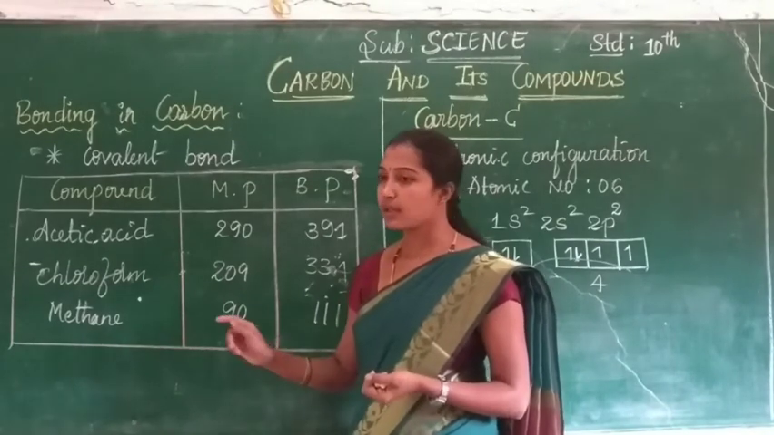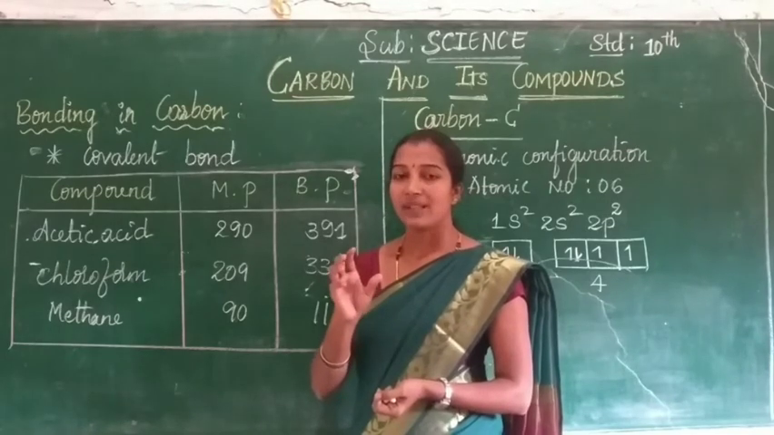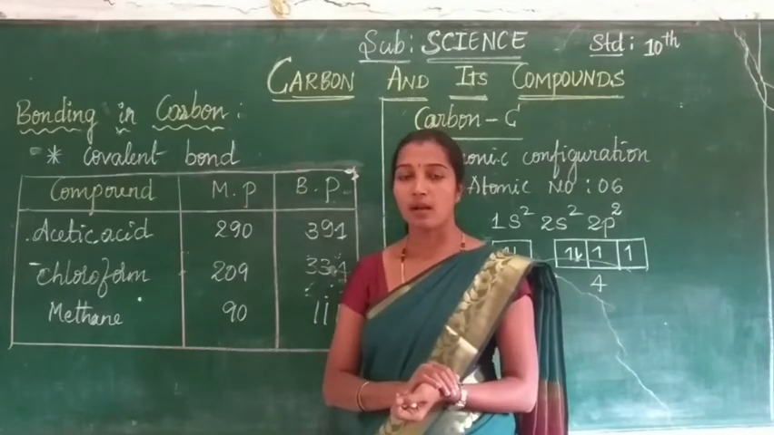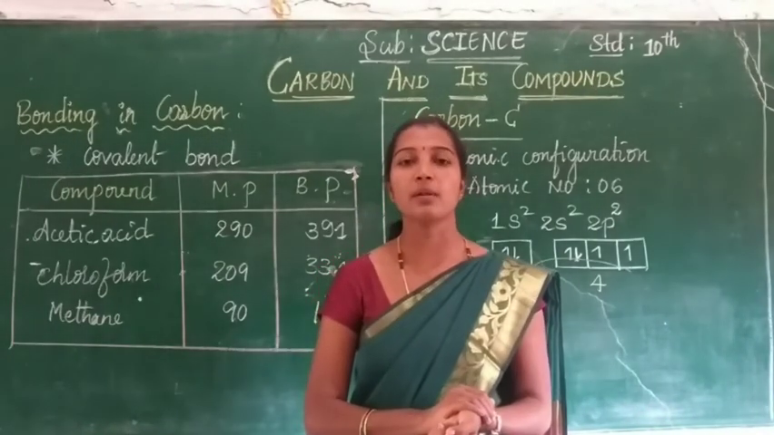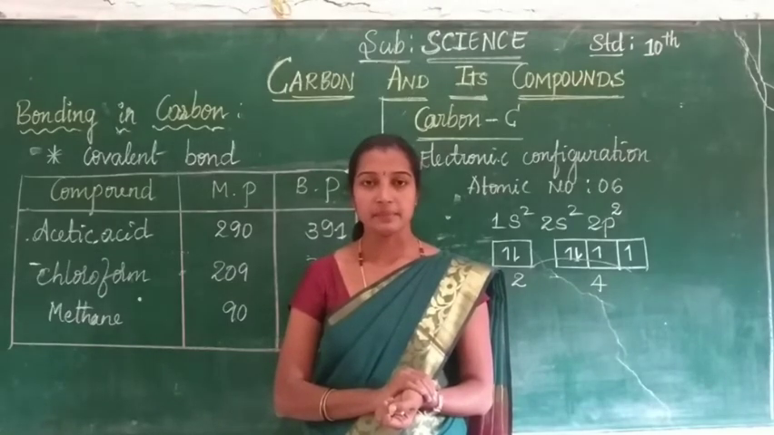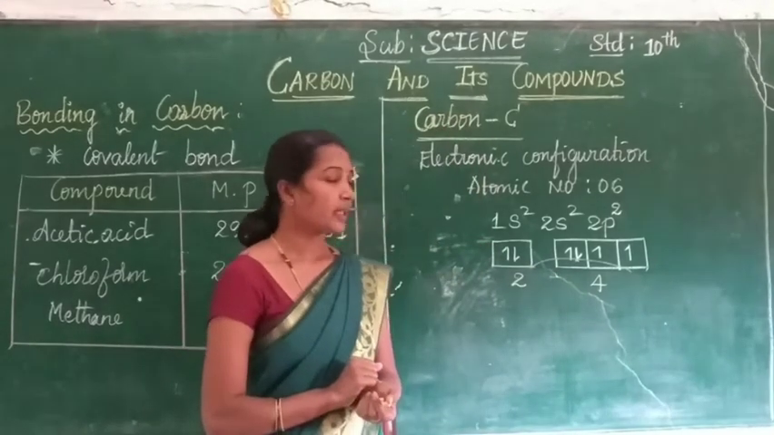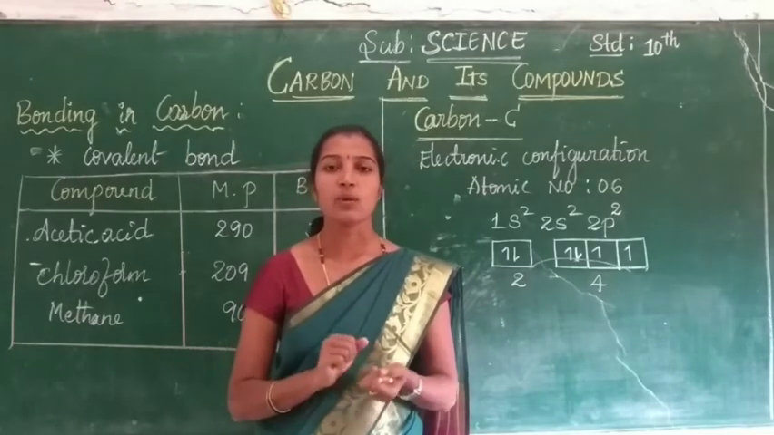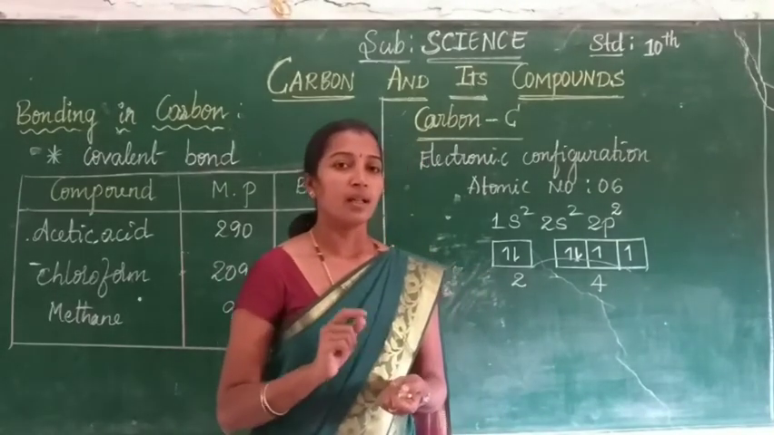Because of that reason, their melting and boiling points are also very low. What is the reason for this weak bonding between the atoms? Yes, carbon compounds make covalent bonds instead of ionic bonds. The carbon atom consists of 6 electrons. It makes a covalent bond instead of an ionic bond. Now let's see what happens if it were to become an ionic bond.